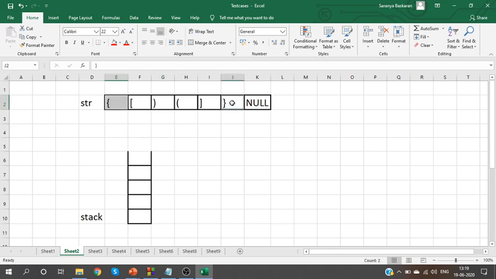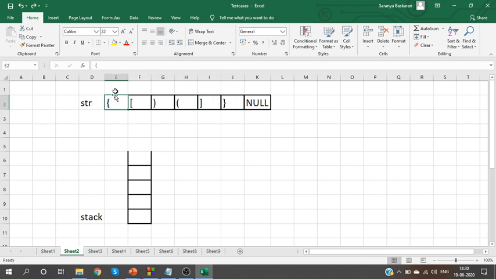These two are matching, and here these two are matching. But if you look at the middle two values, they are not balanced. Can you understand that? Why? Because I have a close bracket followed by an open bracket. It should have been an open bracket followed by a close bracket. How will I identify this error?